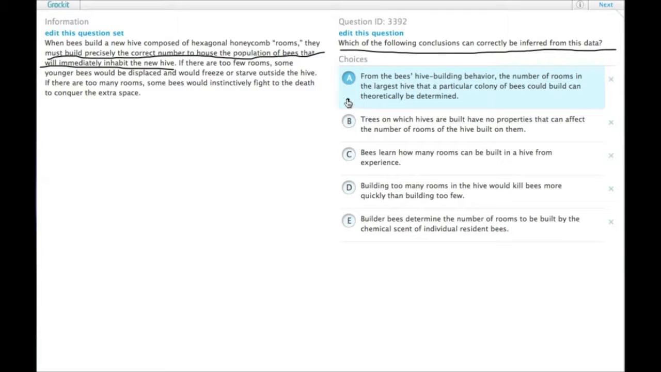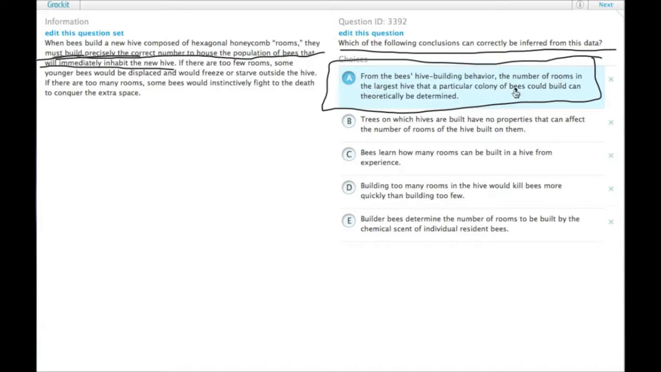Let me say that again. Because they build precisely the correct number according to the passage, we can infer that we can figure out the maximum size of the new hive because they will always build the precise number that they need. So this is an inference we can draw. Let's check the other ones though.